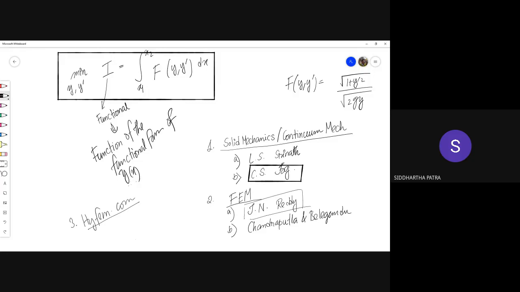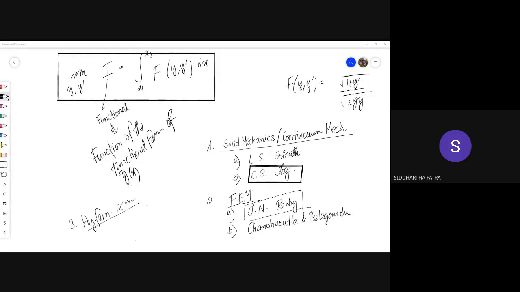Now, the one that I have shared in that folder, of course, is made by me. That particular version is actually a more simplified and smaller version of whatever you'll find in Chandrasekhar Jog's note. Okay, so if you want to visit the parent version of the class note, then you can look into Chandrasekhar Jog's note, and that would be available in hifem.com. Okay, so do you have any query regarding any of the sources?